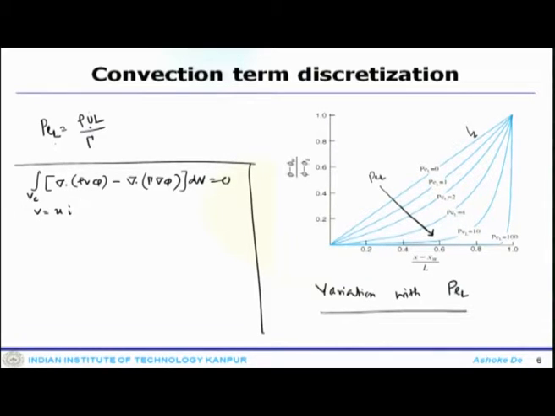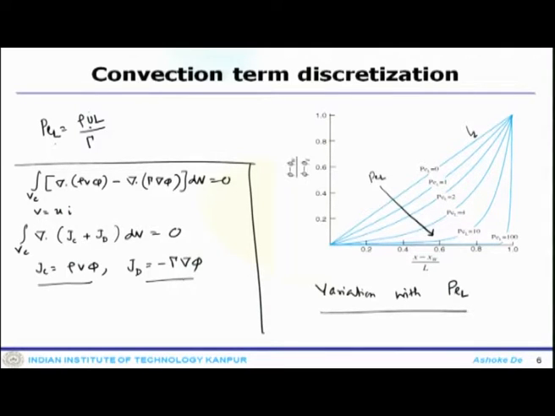So, the conservation equation one can write from here: integral over V of del dot Jc plus Jd dV equals 0, where Jc stands for rho v phi and Jd stands for minus gamma del phi. So, this is the convection flux, and this is the diffusion flux.